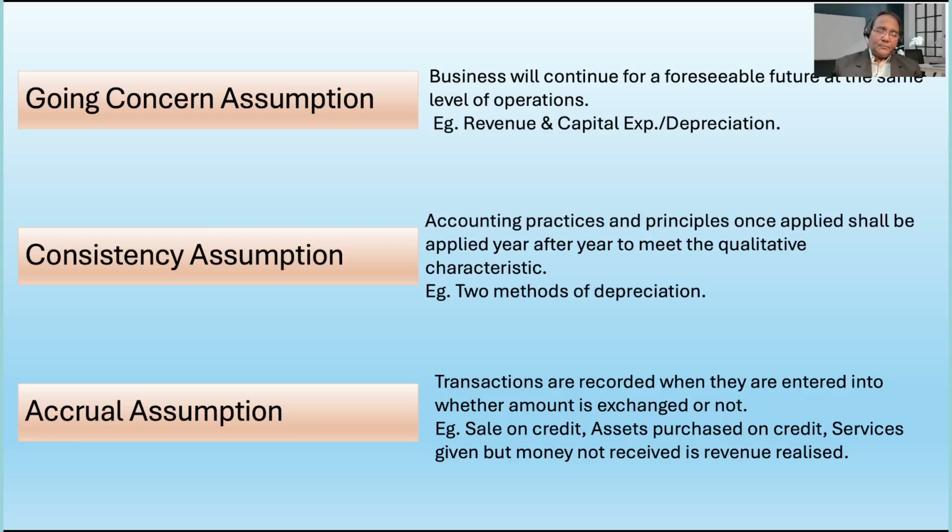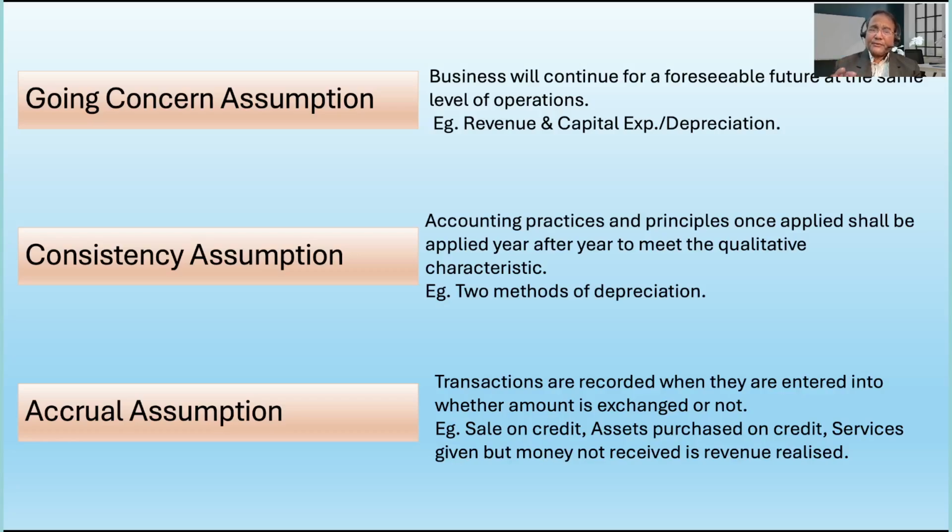What is the assumption behind it? The assumption is that the asset is going to be there in the organization for a particular commercially viable time period. On that basis we have treated it as a capital expenditure, not a revenue expenditure. Similarly, for a revenue expenditure, the benefit is going to be derived within a year, within 12 months' time, so it is to be treated as a revenue expenditure.